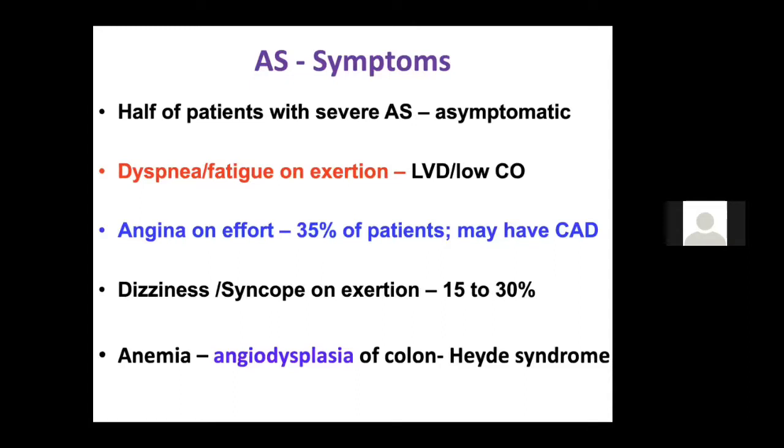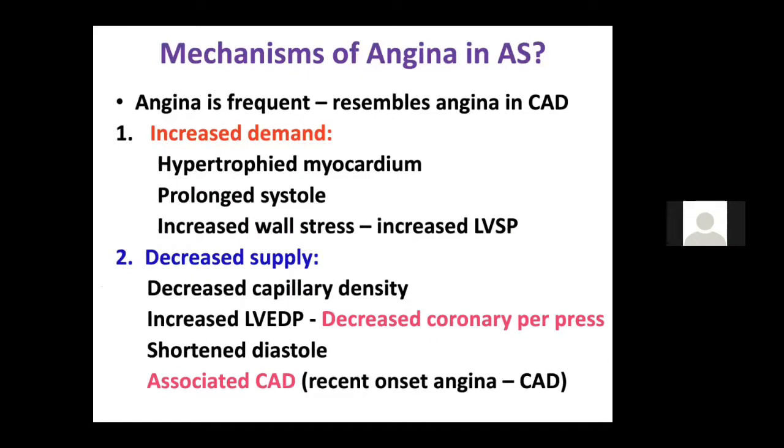So in all patients with aortic stenosis, if they have severe anemia, you should always rule out angiodysplasia, because once you change the valve, when you replace the valve, it goes off by itself. You do not need separate treatment. It improves by itself. Now, what are the causes of angina in aortic stenosis?